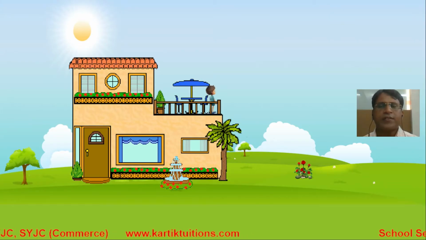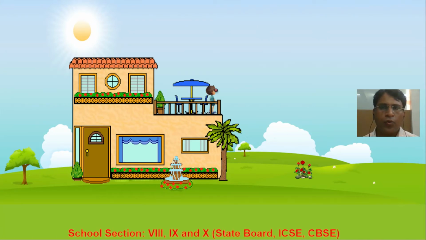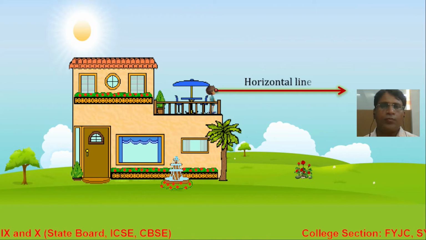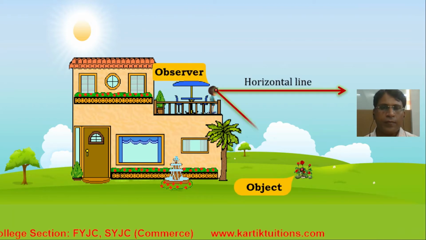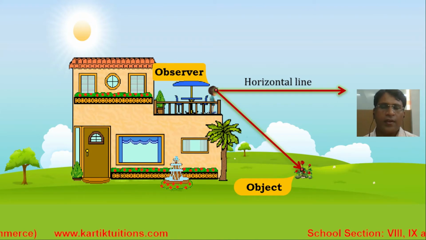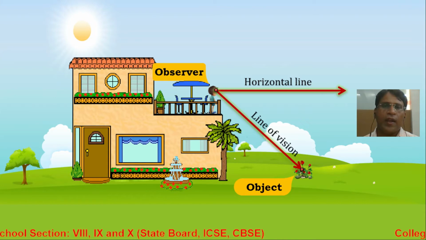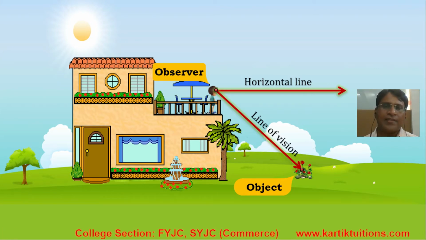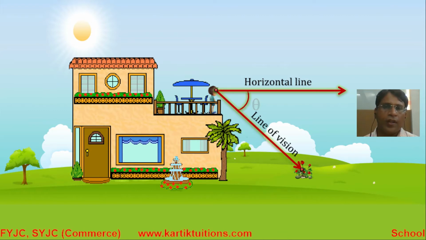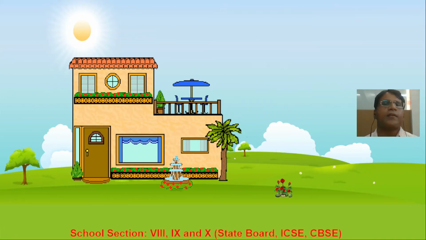Same way, if you are standing on the terrace of this house and you look at an object which is below the horizontal line, so this is your line of vision. Since you are looking at an object which is below the horizontal line, the line of vision makes an angle with the horizontal line, and that angle is nothing else but the angle of depression.